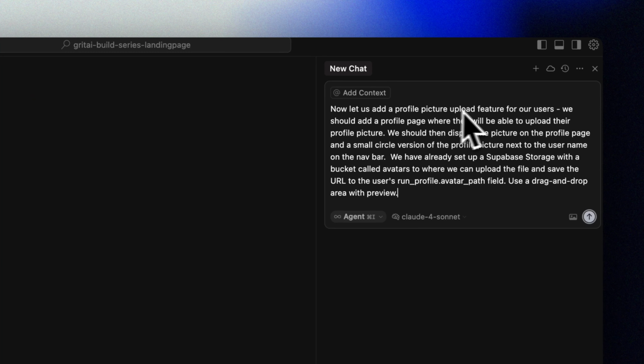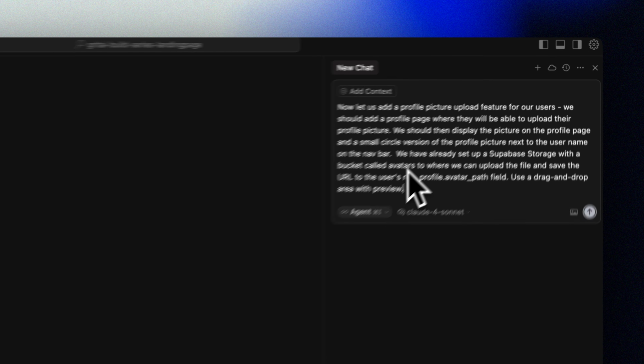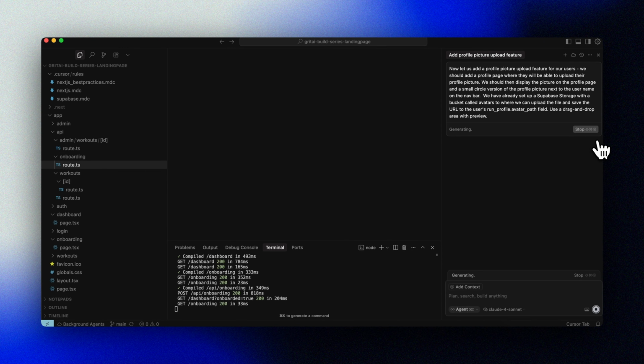Okay, let's build our profile picture feature in Cursor. Let's ask Cursor, now let's add a profile picture upload feature for our users. We should add a profile page where they will be able to upload their profile picture. We should then display the picture on the profile page and the small circle version of the profile picture next to the username on the nav bar.